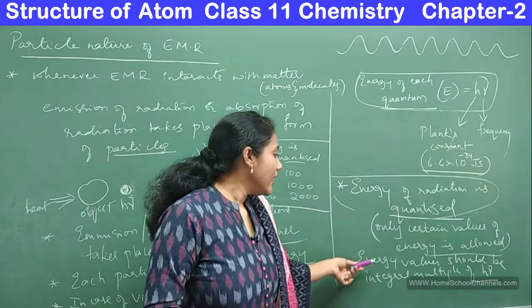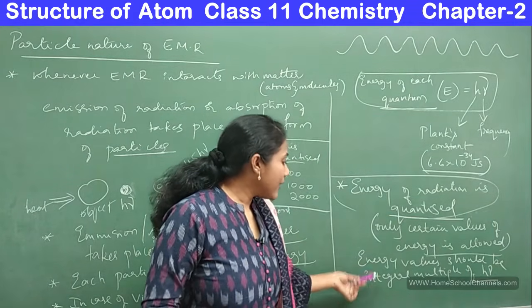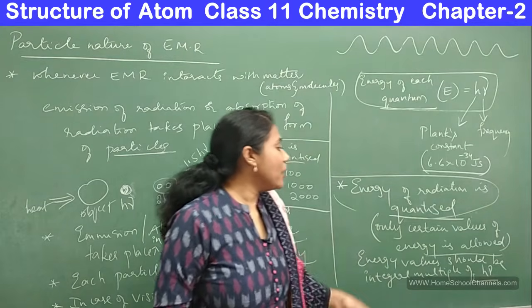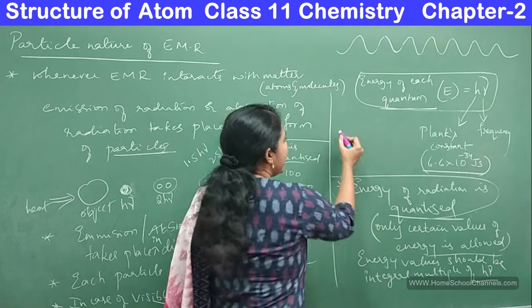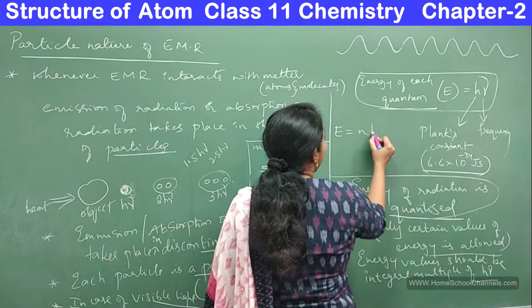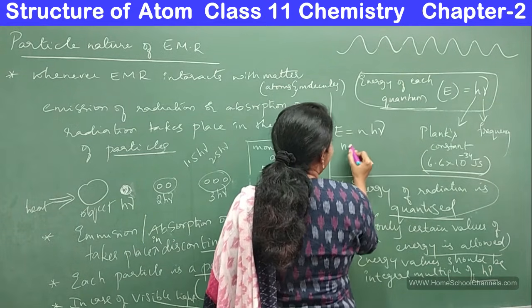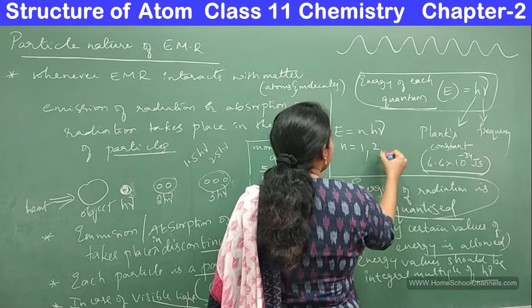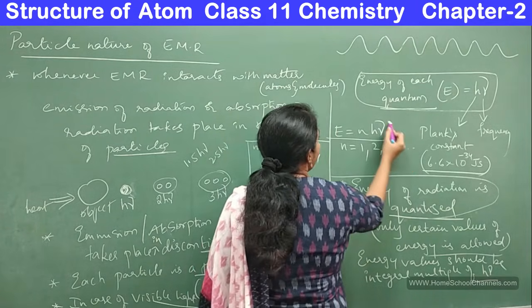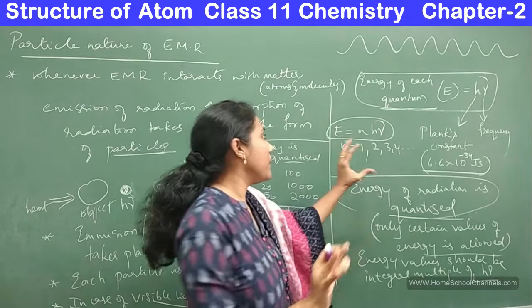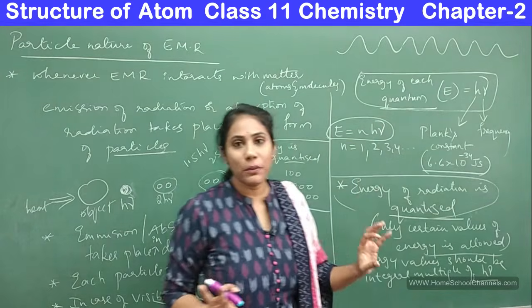So here energy values can be integral multiples of h nu. We normally write it as E = nh nu, where n is equal to 1, 2, 3, 4 like that. So this is our energy of radiation formula.